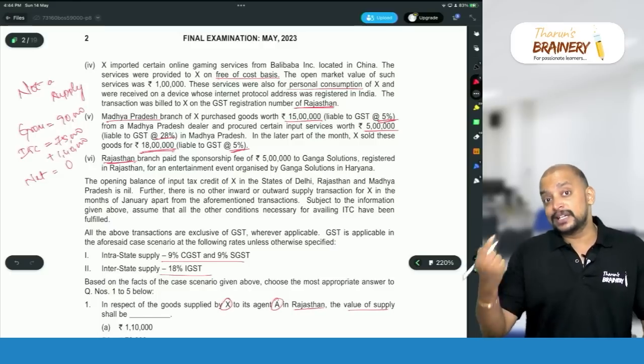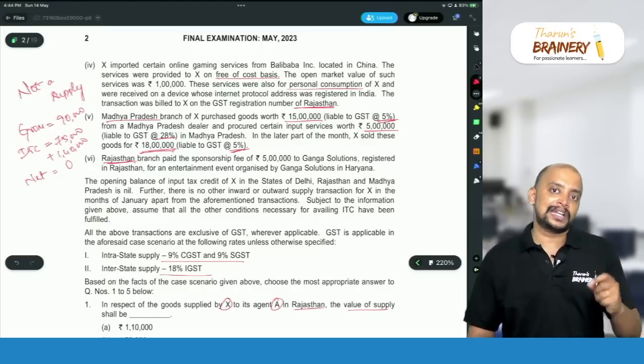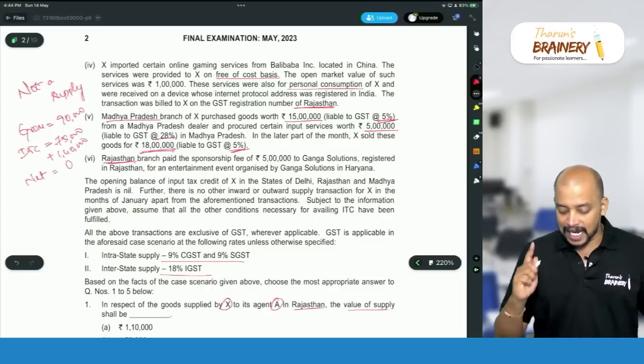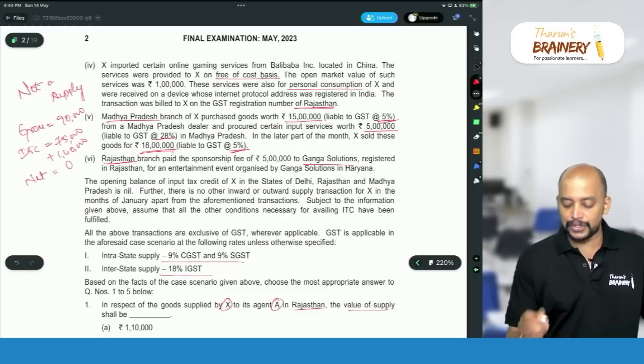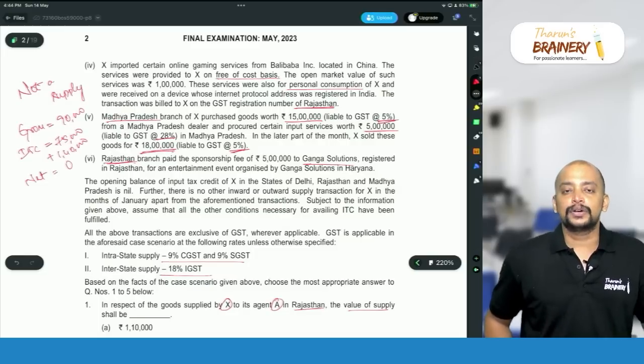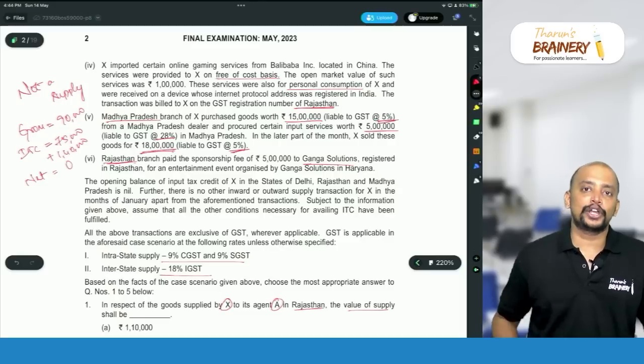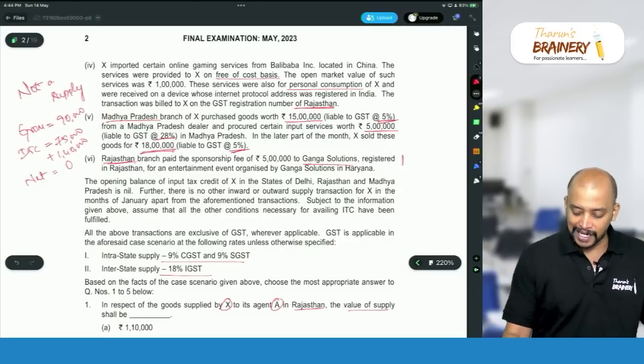If the recipient is a body corporate or firm, it will come under RCM, but the recipient is X. Rajasthan branch paid the sponsorship fee to Ganga Solutions. So the recipient is X, an individual other than body corporate or firm. Therefore it will be taxable under FCM.